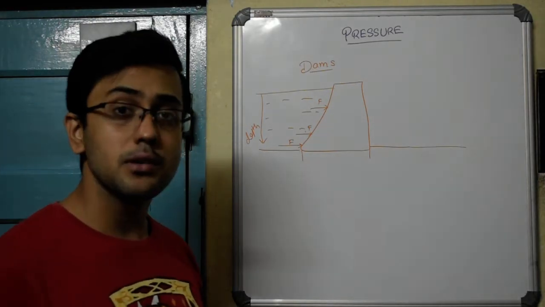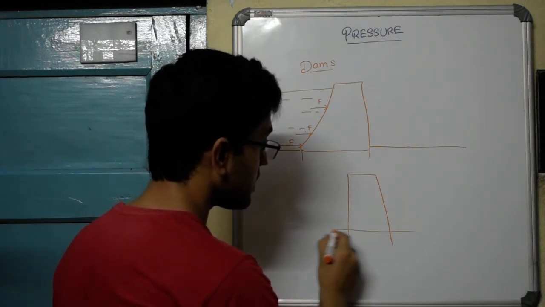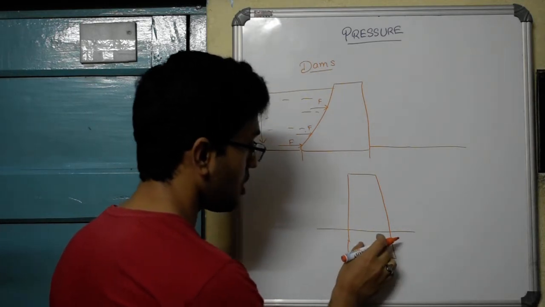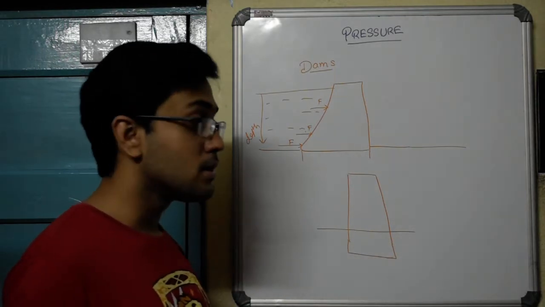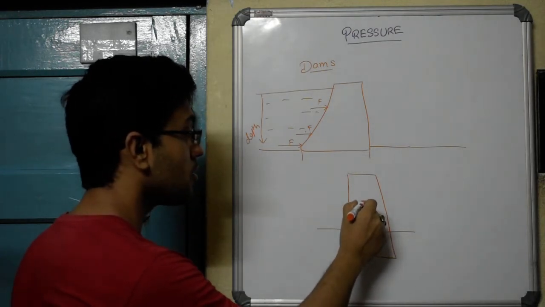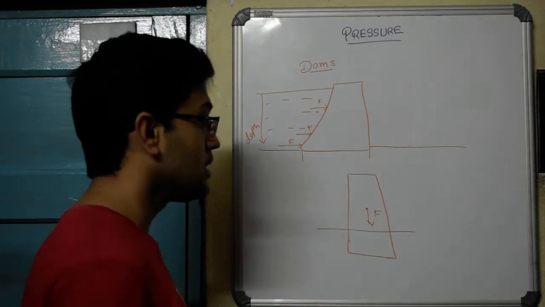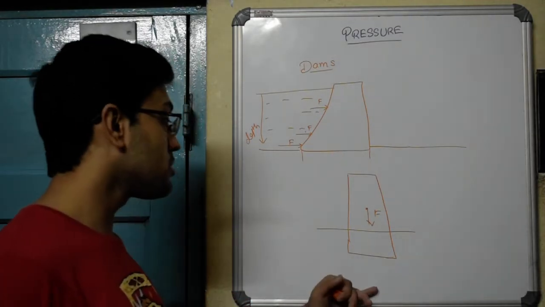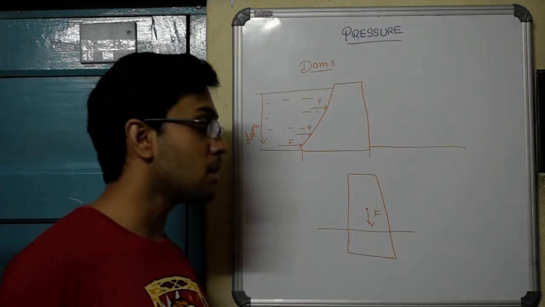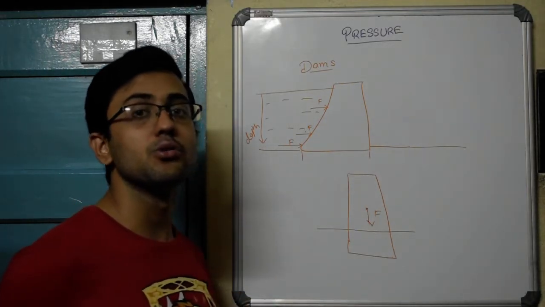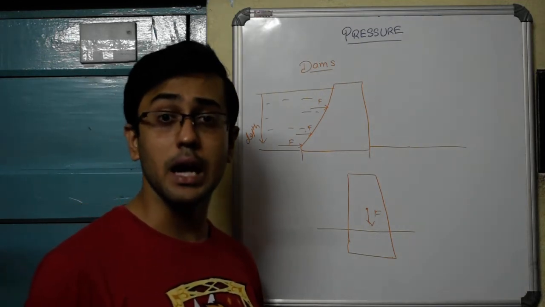What are some other examples of minimizing pressure? Look at tall buildings. Most tall buildings have a very wide base. Often we cannot see it because it is below the ground, but it has a very wide base. The purpose is, by increasing the area, whatever force is acting downwards due to the entire weight of the building is not producing enough pressure on the ground. The pressure is minimized by increasing the area, because if a lot of pressure acts on the ground, the building might just sink into the ground. So that is another reason where this lower pressure or greater area helps us.